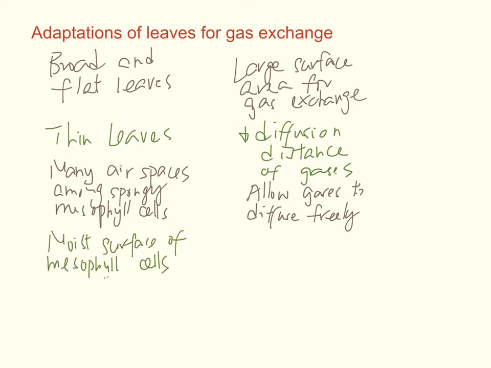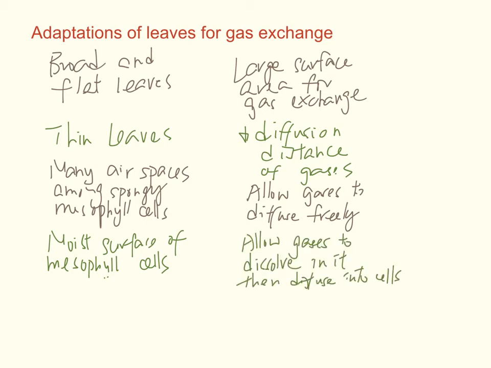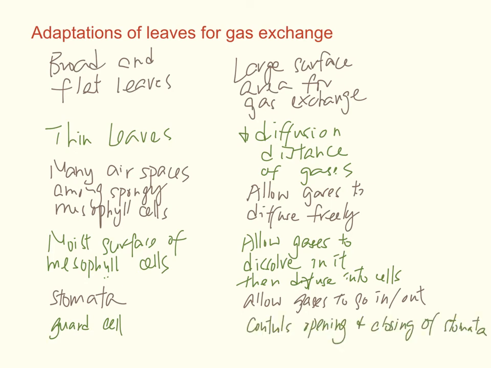There is also a moist surface on the mesophyll cells. This will allow gases to dissolve into them and then diffuse into the cells. Finally, there are numerous stomata on the surface of the leaf, so this allows gases to go in and out. And the sizes of these stomata are controlled by the guard cells, so the leaf can control the amount of gases that go in or out according to the needs.